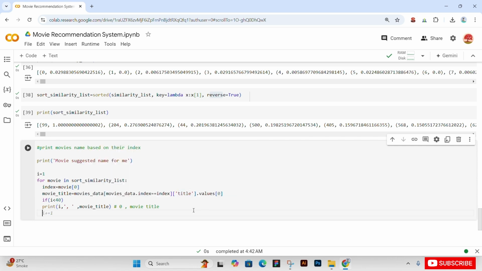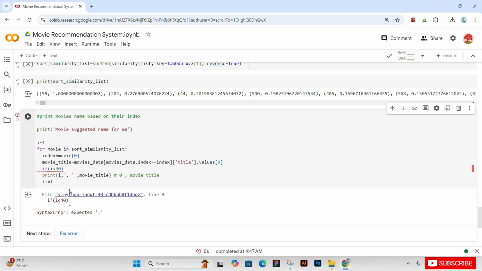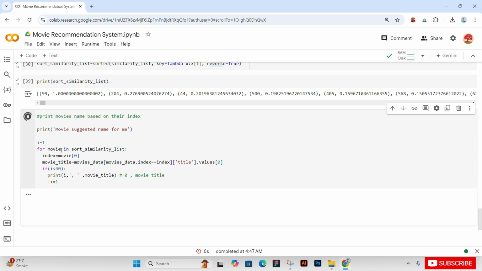So now we will iterate it, which means process this loop until i reaches 40. Okay, what is the issue? We just need to add the colon. So make it a loop. Now remove the indentations.